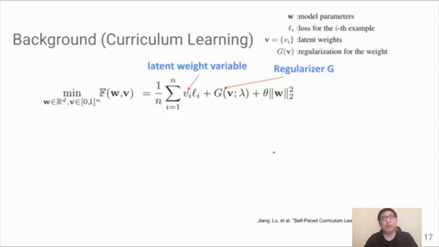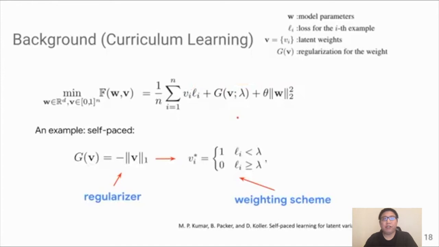Let's pay attention to the two newly added terms, that is, the weight variable V and the regularization function capital G. For each regularization function capital G, we can find a scheme to compute its optimal weight, V star. For example, if we set the function G as a negative L1 norm of the weight variable V, then we can get the famous self-paced learning function. So it computes the optimal weight V star in a straightforward way.